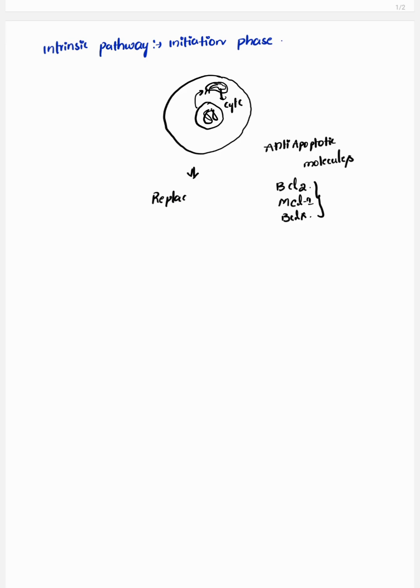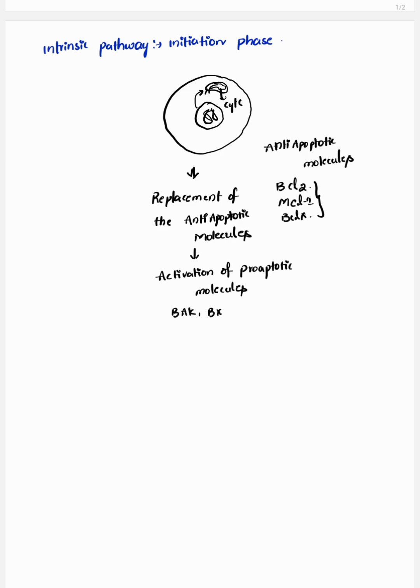What will happen means the replacement of the anti-apoptotic molecules, then activation of pro-apoptotic molecules like BAK, BAX, BIM, and BAD. These are the pro-apoptotic molecules which are activated.